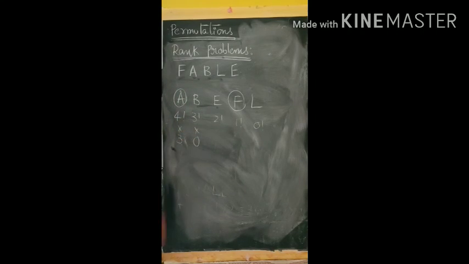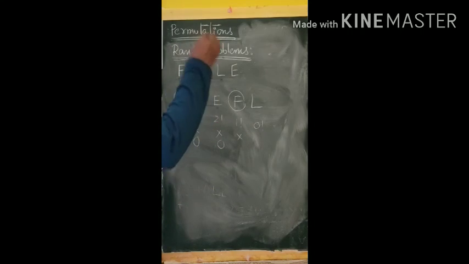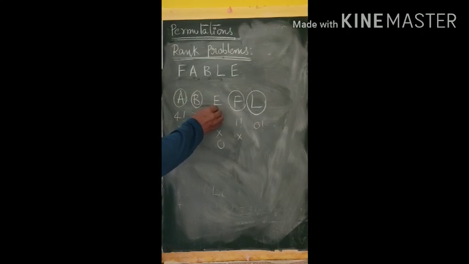So 0. Next letter required is B. Before B no uncircled letters are there, so 0. Next, which letter is required? L. Before L how many uncircled letters are there? Only 1, so into 1.